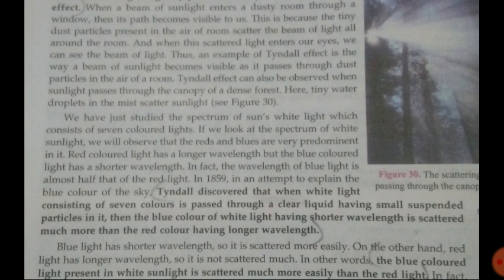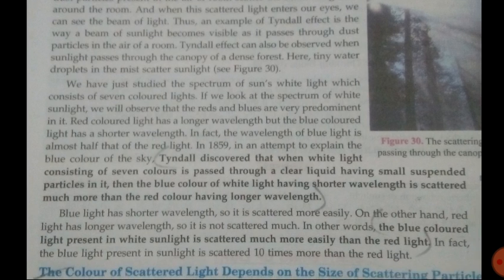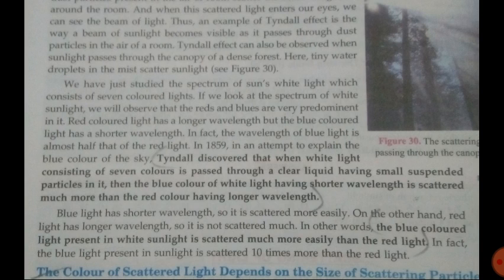A color with a higher wavelength scatters less, and a color with a smaller wavelength scatters the most, and that's why blue color scatters most. The blue light present in white light is scattered much more easily than the red light, because the wavelength of blue color is very small.